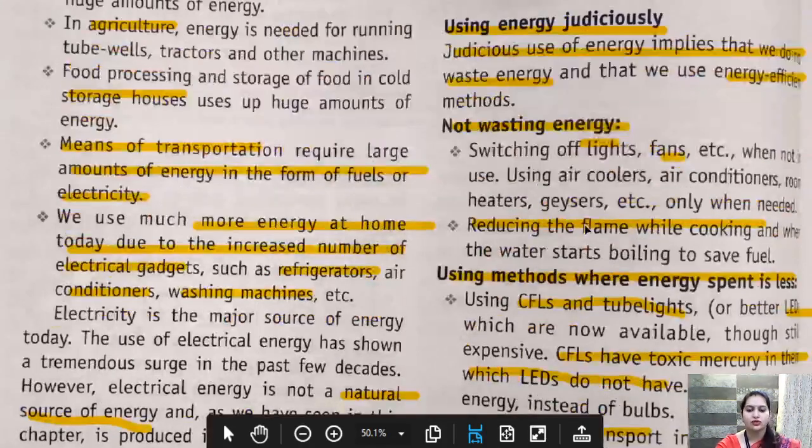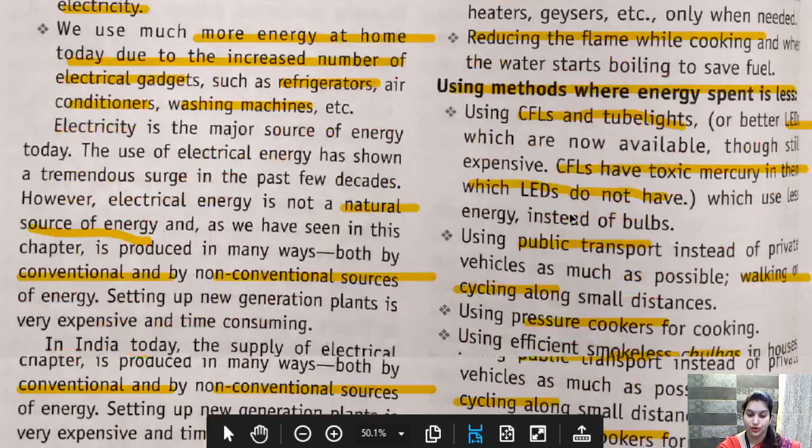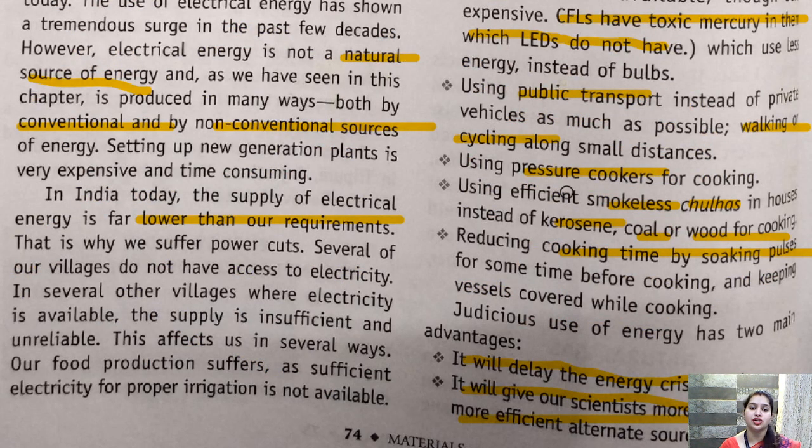All right, so we should follow these judicious methods for preventing the energy crisis. We should preserve energy so that our future generation can also take advantage of it. Like in earlier times, we used to study in lamps and batteries, but nowadays you have the advantage of electricity.